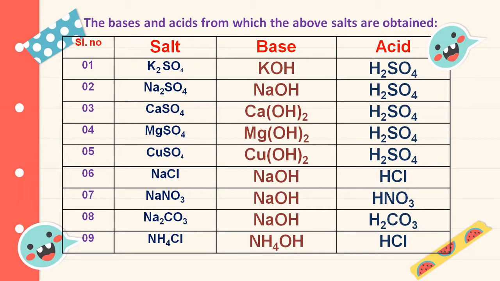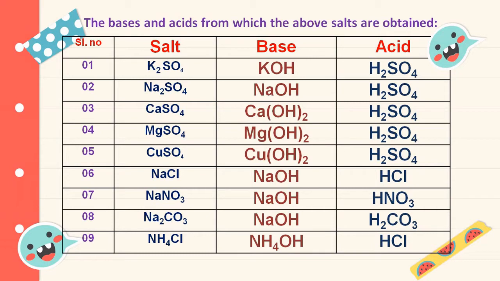Sodium sulfate salt is formed by the action between sodium hydroxide and sulfuric acid. Calcium sulfate is formed by the reaction between calcium hydroxide and sulfuric acid. Magnesium sulfate salt is formed by the reaction between magnesium hydroxide and sulfuric acid.